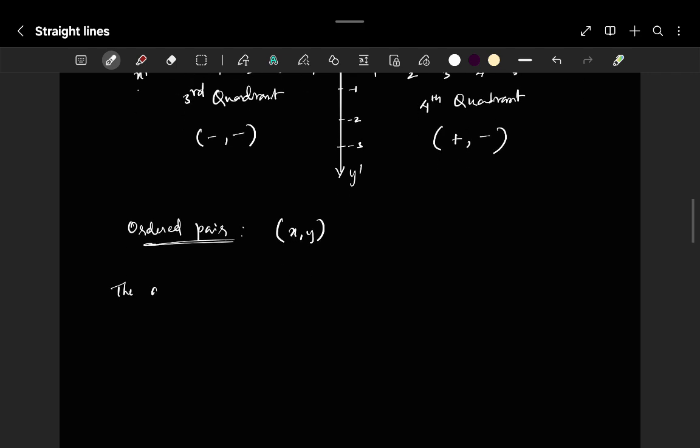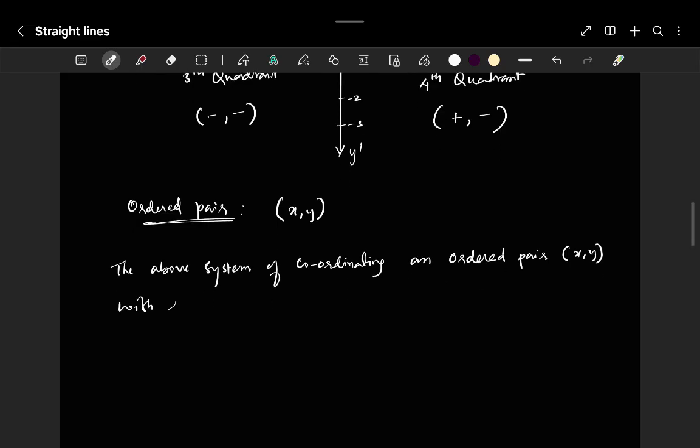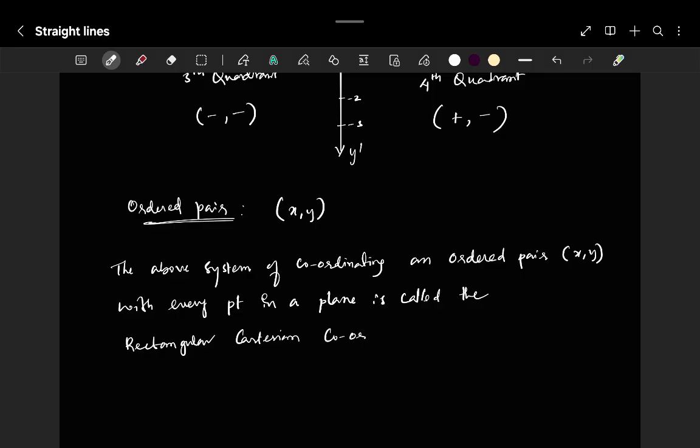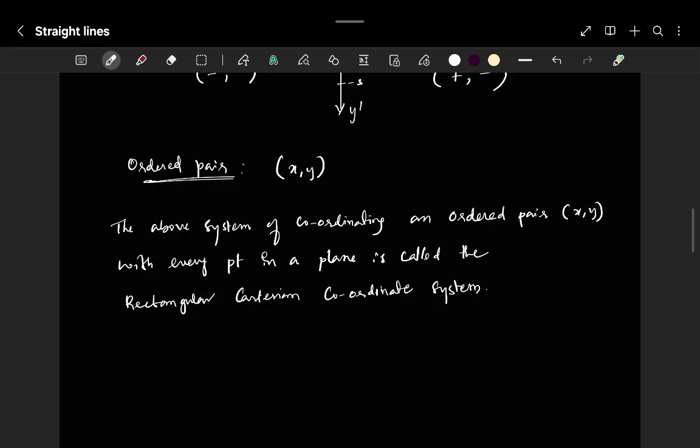The above system, you can write it: the above system of coordinating an ordered pair, x comma y, with every point in a plane is called the rectangular Cartesian coordinate system. Okay, right. Sure. Take the next one.